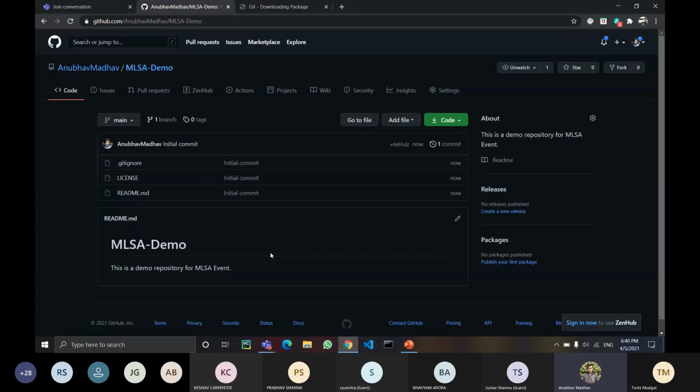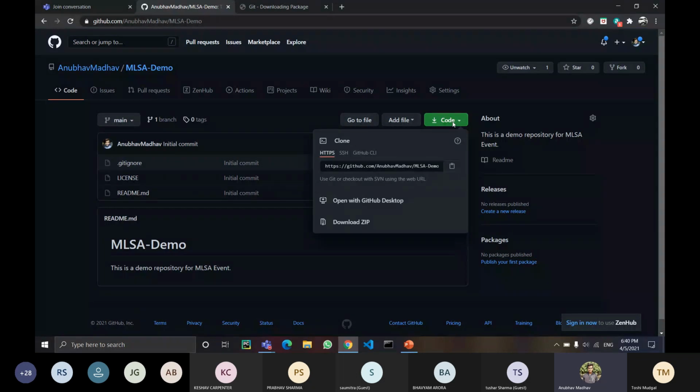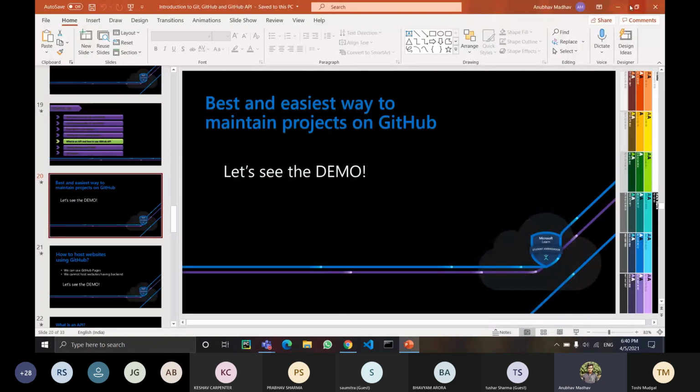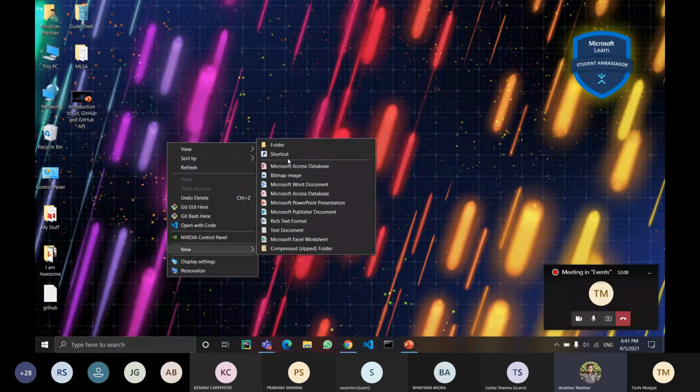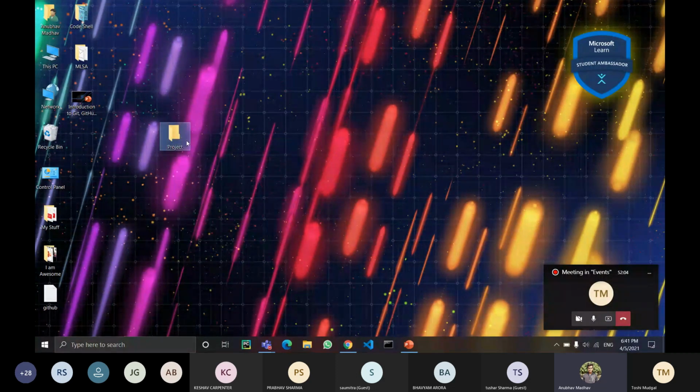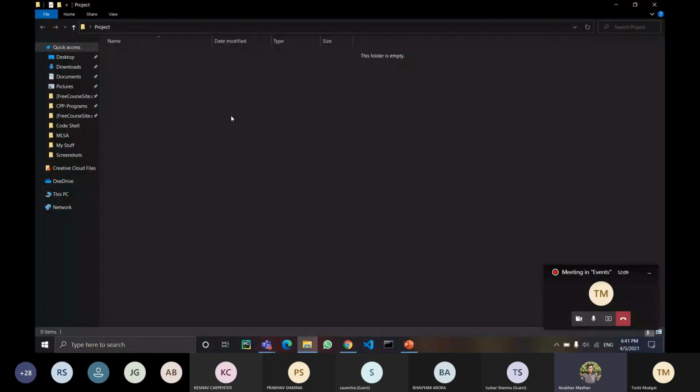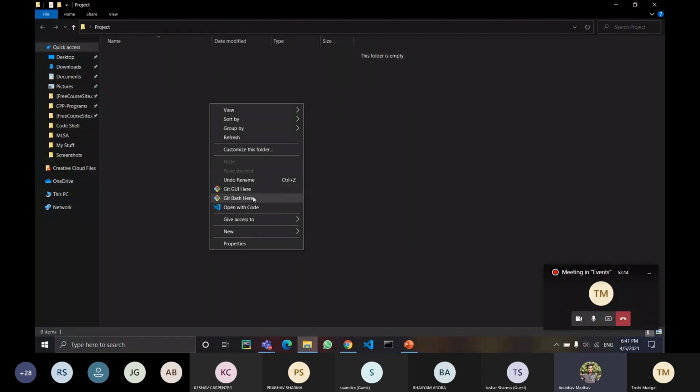Now what you are supposed to do is get this repository on your local system. For that, click on this green button, Code, click on this link, copy this link, and come back to your local system. Let's say I'll create a folder named project over here, and I want to work in this directory. So I will open it, and as I have already installed Git Bash, I will right click over here and open Git Bash in this directory, that is, in the directory project.